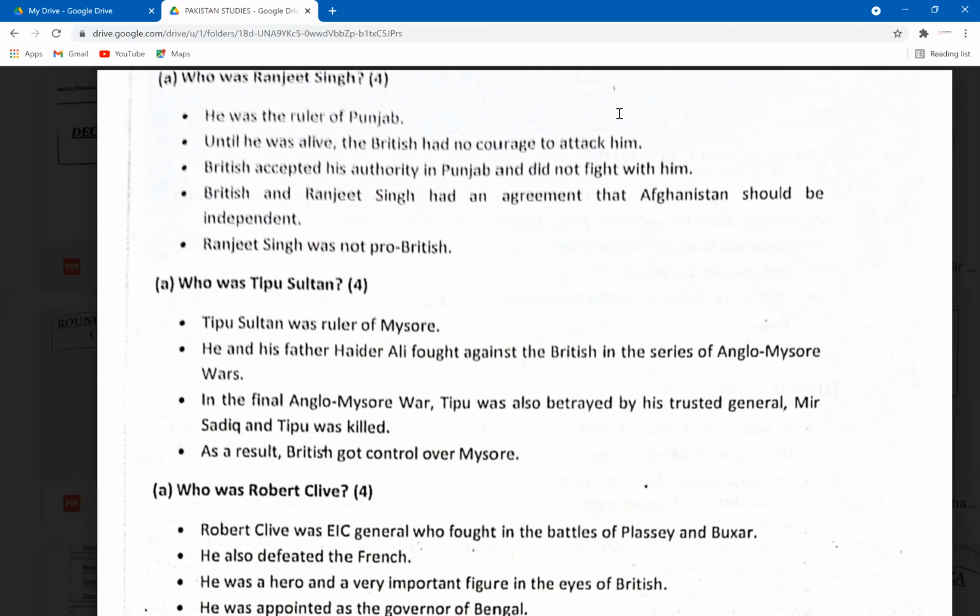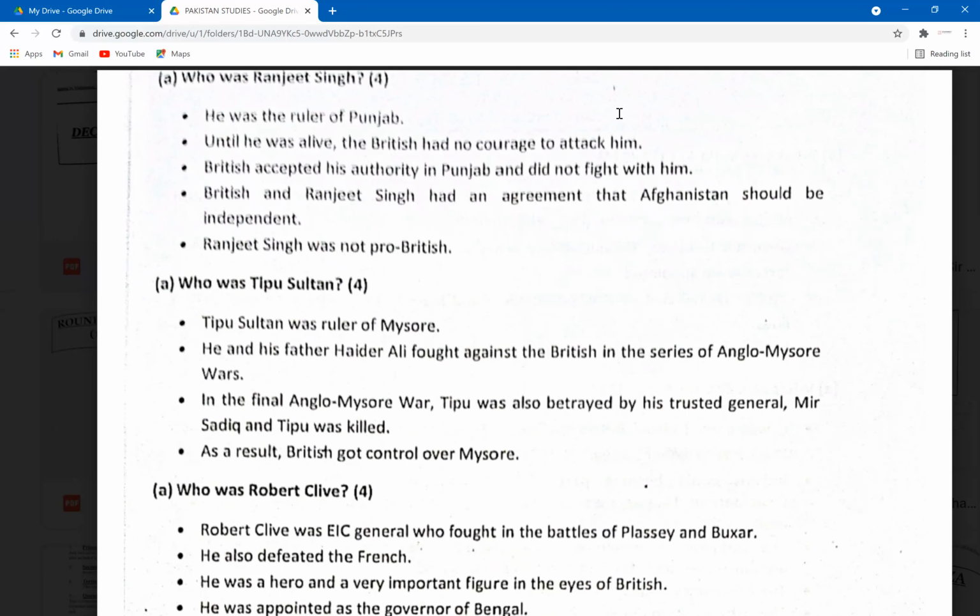For example, he was the ruler of Punjab. Until he was alive, the British had no courage to attack him. The British accepted his authority in Punjab but did not fight with him. And you could say the British and Ranjit Singh had an agreement that Afghanistan should be independent. These are the 4 points you can pick up. You can even write points other than these 4, for example, any dates mentioning the wars between Ranjit Singh and the British.